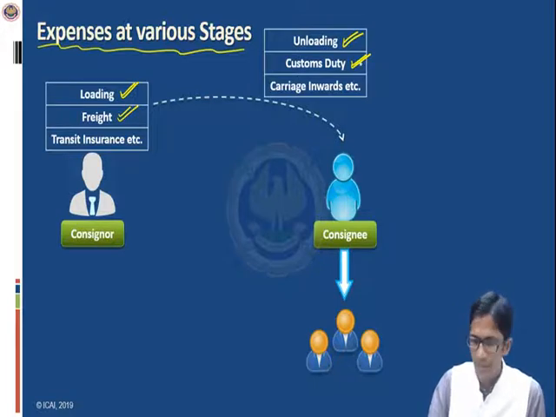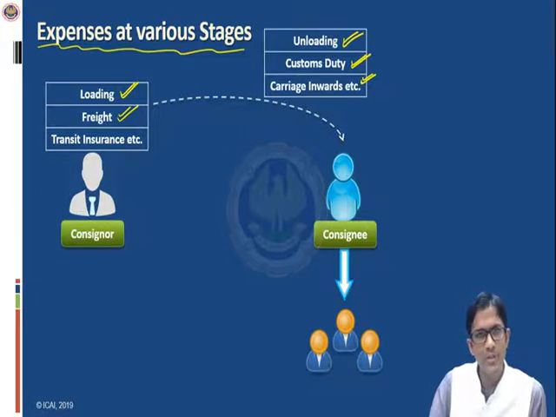Next, what other expenses? Carriage inwards. Suppose he is receiving the goods from out of India and the goods have reached the port or airport. From the port or airport, he will have to bring the goods to his place, that is to his factory or any other place. So the transportation expenses, the carriage expenses incurred in the process of bringing the goods, that is also an expense on the part of the consignee. Likewise, many other expenses may also be incurred by him.